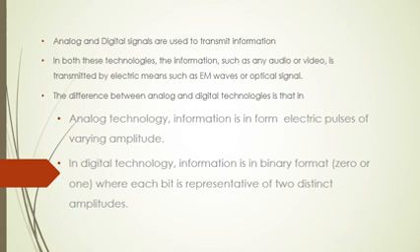But in digital technology, the information is in binary format, in the form of 0 and 1, where bit 0 is represented by a low amplitude level and bit 1 by a high amplitude level when it is transmitted by electromagnetic waves at transmission time.